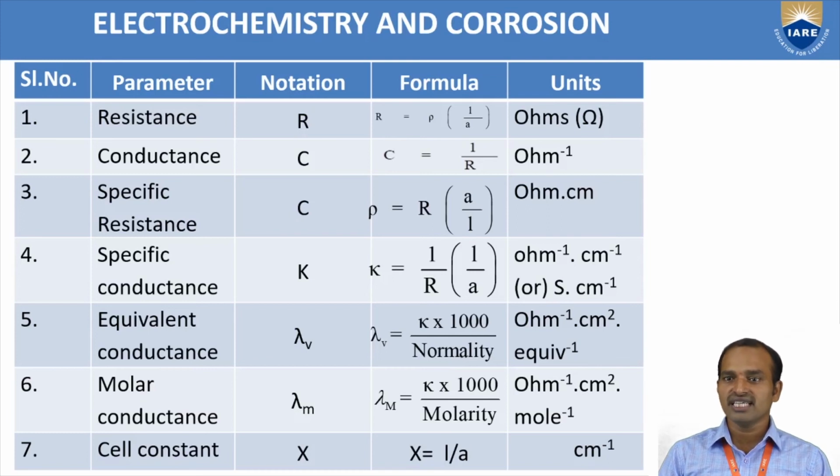And the last one, the cell constant, is L by A.